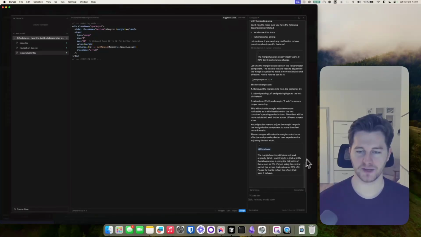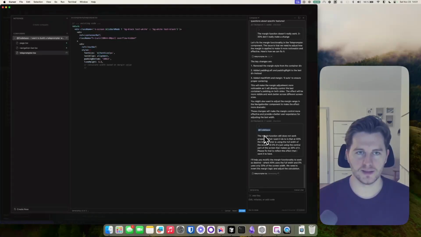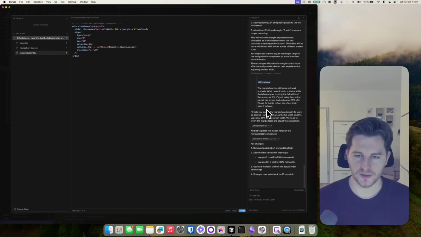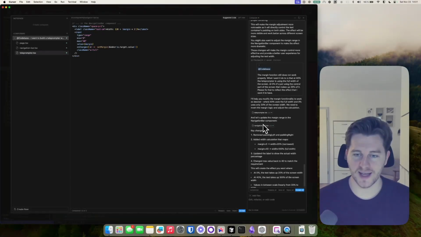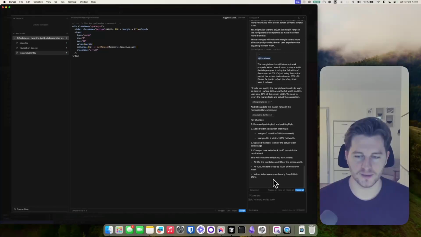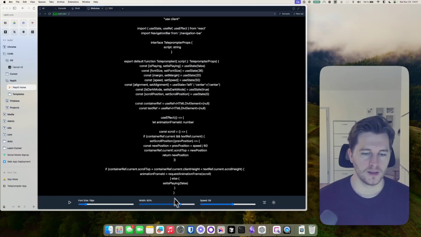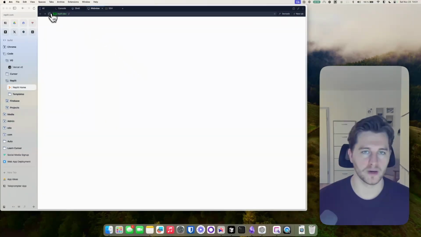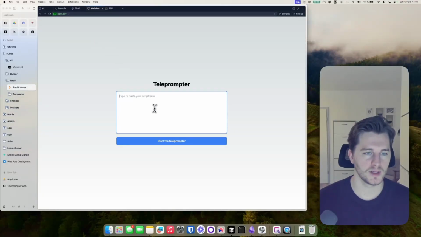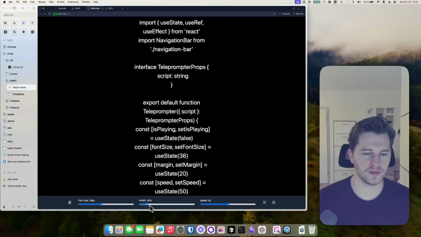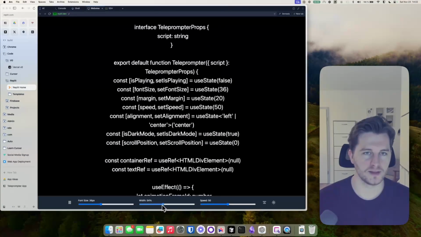All right, and now I address the code base, so it's actually deciding on its own what it's going to do, what's going to change. So now it changed teleprompter TSX and navigation bar TSX. So I think that's good, right? So we save this again. We go into Replit, and we are going to refresh again. Paste some script in here. Okay, now it's 60%. Okay, this is way better.